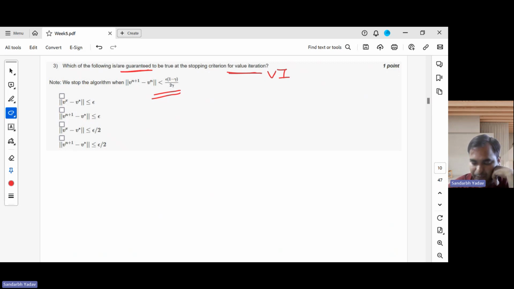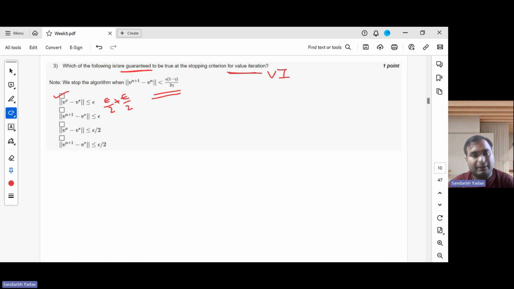The first option is the norm of V pi minus V star is lesser than epsilon. Is this correct? Yes, this is a multiple option correct question. Squares denote multiple option correct. We have derived this in class: we used the triangle inequality, and the first term came out to be lesser than epsilon by 2 and the second term also came out to be lesser than epsilon by 2. So in total this will be lesser than or equal to epsilon.